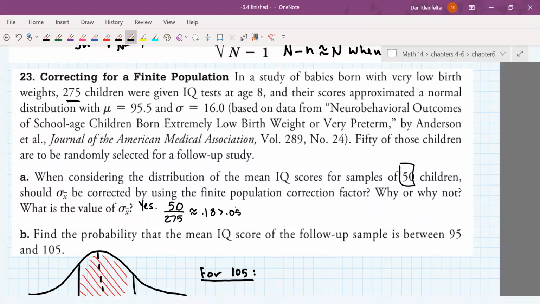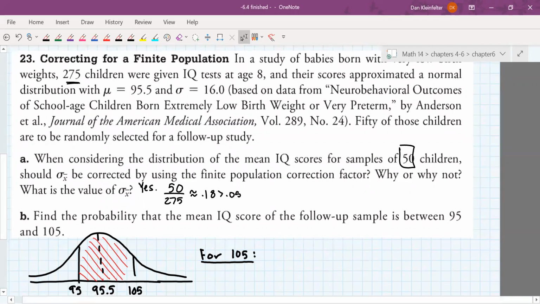In order to really see that, you need to make sure you've got the right population in mind. We're not studying all kids, okay? The population here is the 275 kids who were given the IQ tests at age 8. The sample that is taken is the 50 out of the 275. The population is not all children. The population in this problem is 275 kids. So it's 50 out of 275, and that's just about 18%, which is a little bit bigger than 5%. So we do need to use that correction factor.